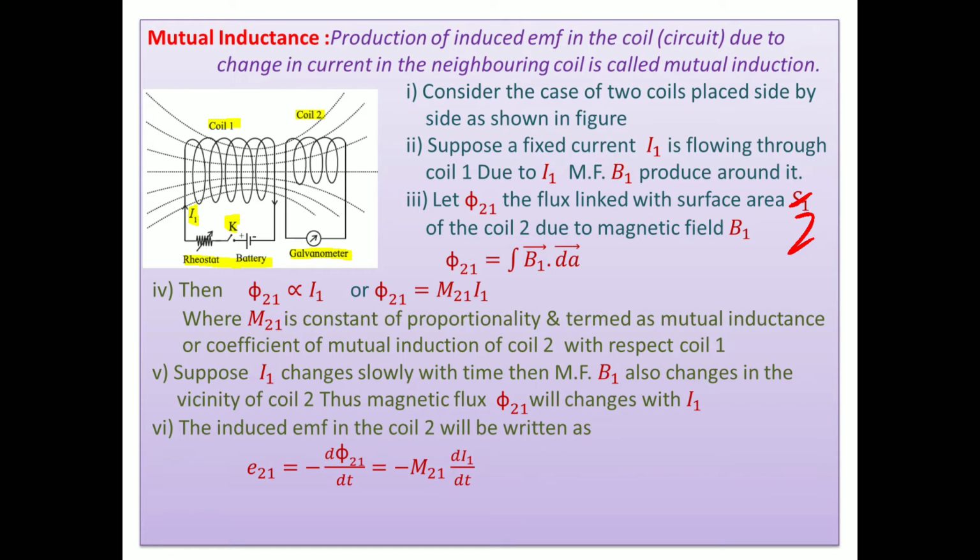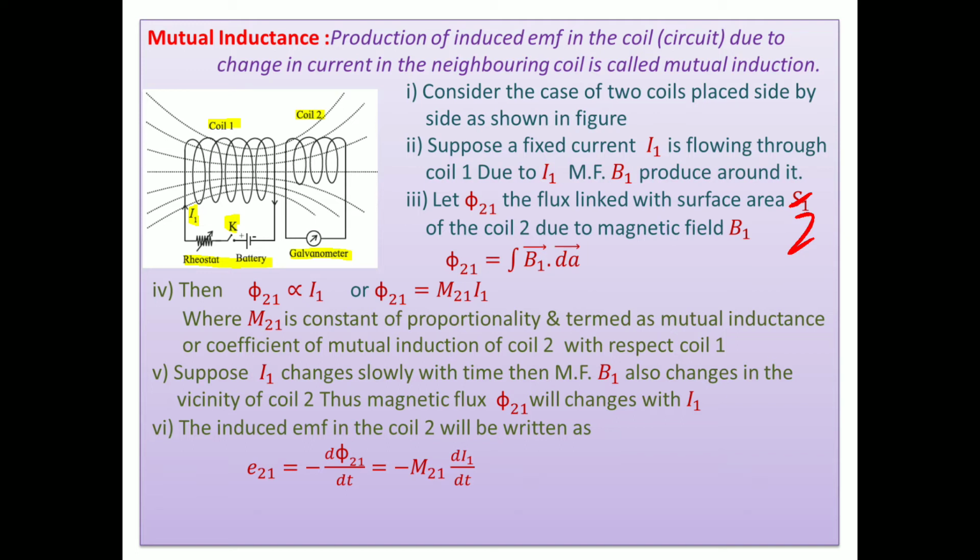Suppose we consider I1 current flowing through coil 1, and as I1 current is flowing, it should be an increasing current. Then the magnetic field produced by it is said to be B1. Then the magnetic flux linked with coil 2 is Phi21, means flux linked with the surface S2 of coil 2 due to magnetic field B1. B1 is the magnetic field produced by coil 1.